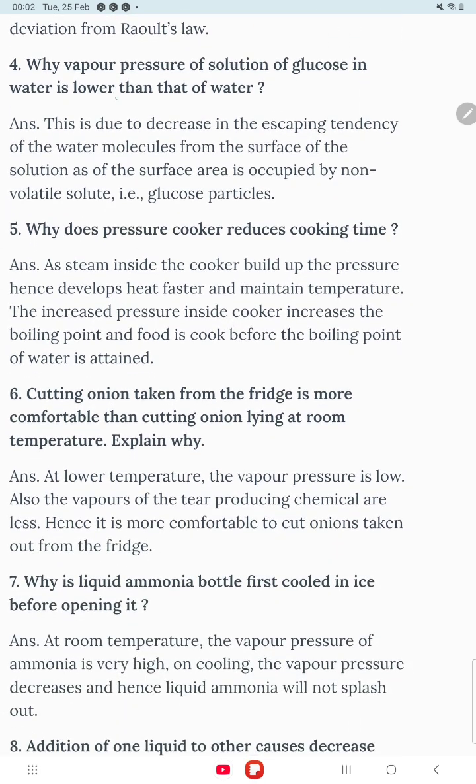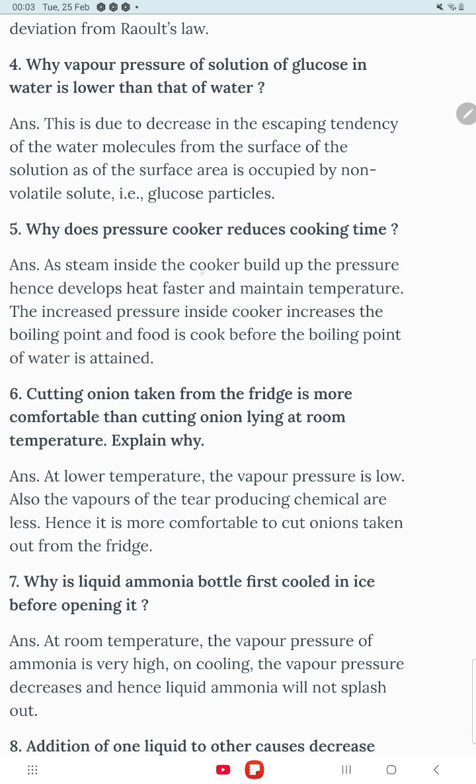Now question number 4: why is the vapor pressure of a solution of glucose in water lower than that of pure water? This is due to the decrease in escaping tendency of water molecules from the surface of the solution, as part of the surface area is occupied by the non-volatile solute, that is glucose. So on adding glucose, the surface is also occupied by glucose molecules along with water molecules. That is why the vapor pressure decreases.